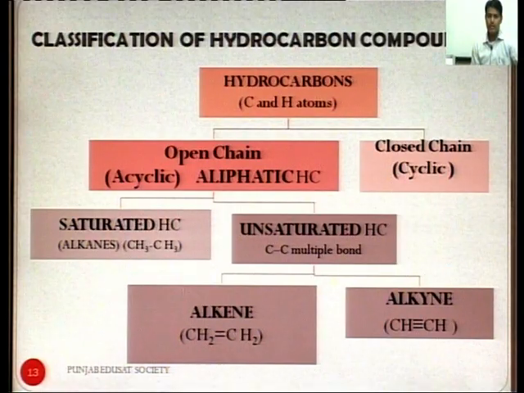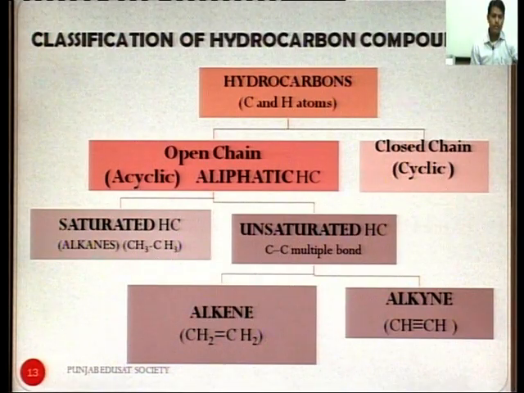Classification of hydrocarbons or compounds. This table shows the classification of hydrocarbon compounds. So, hydrocarbon compounds which are formed from carbon and hydrogen atoms are divided into 2 types, open chain and closed chain. Open chain are also called acyclic compounds, closed chain are called cyclic compounds because they form cycles. Open chains contain aliphatic hydrocarbons.